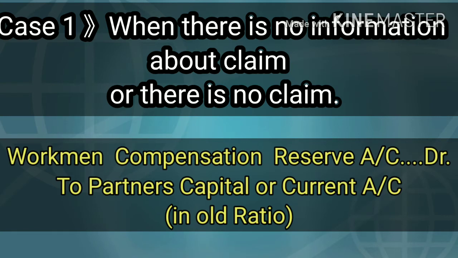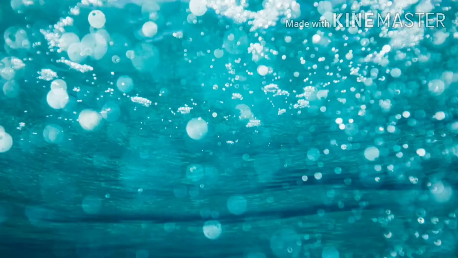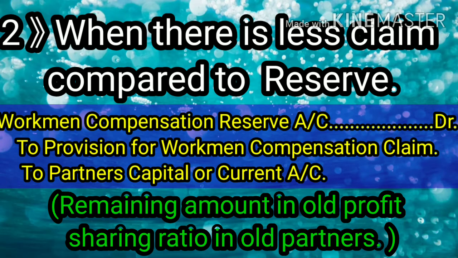Case first, when there is no information about claim or there is no claim, we are going to pass entry workman compensation reserve account debit to partners capital or current account in old ratio. When there is less claim compared to reserve, we are going to pass the entry workman compensation reserve account debit to provision for workman compensation claim with the claim amount, to partners capital or current account balancing figure, which we are going to distribute in the old ratio in old partners.